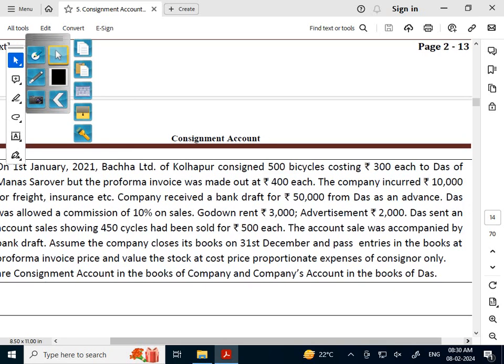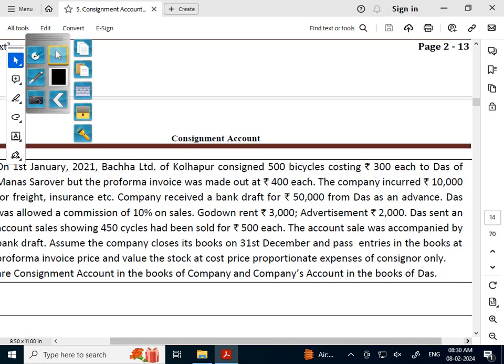Das of Manasarovar. But the pro forma invoice was made out at rupees 400 each. So here 500 bicycles were sent. What is the cost price?